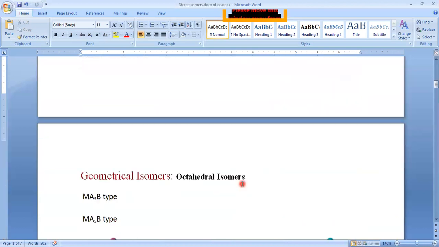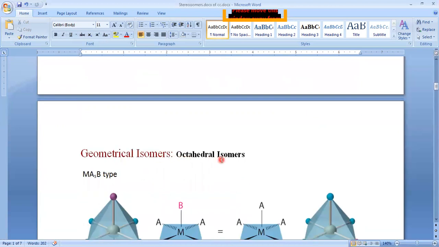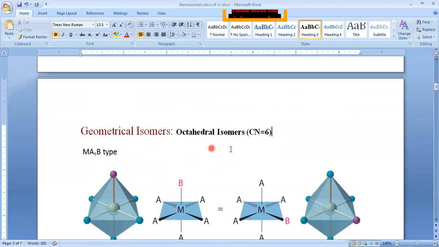Next, come to the second one, geometrical isomers in the case of octahedral compounds. In octahedral compounds, what is the coordination number? The coordination number, CN, is equal to 6. Coordination number 6 compounds generally exhibit octahedral geometry.